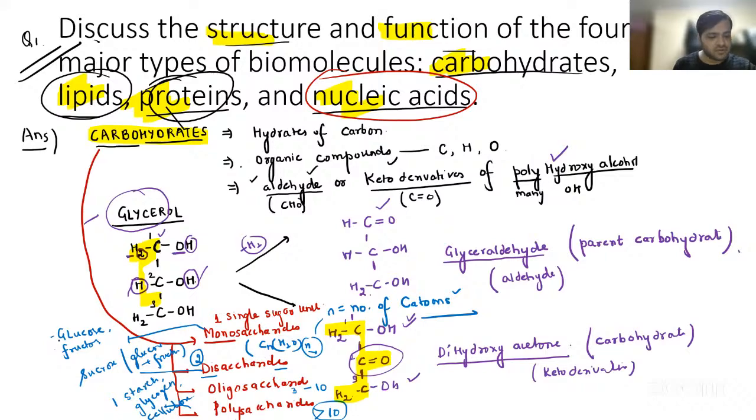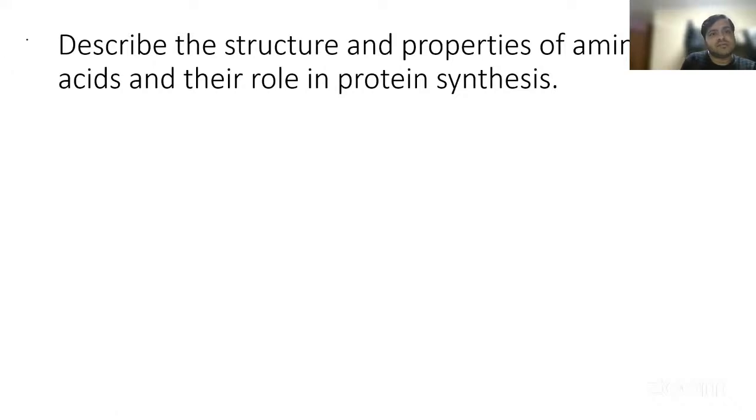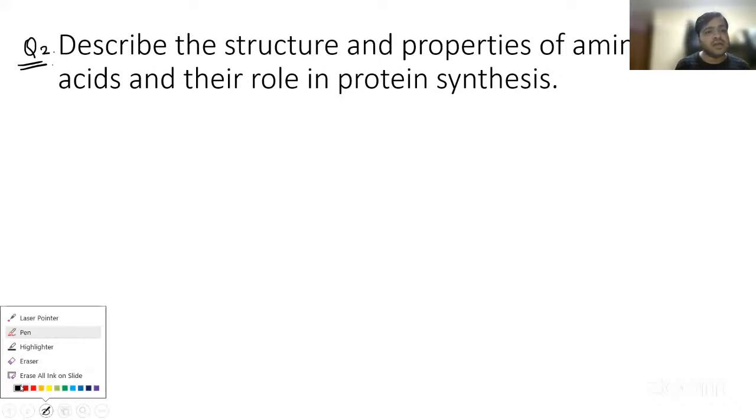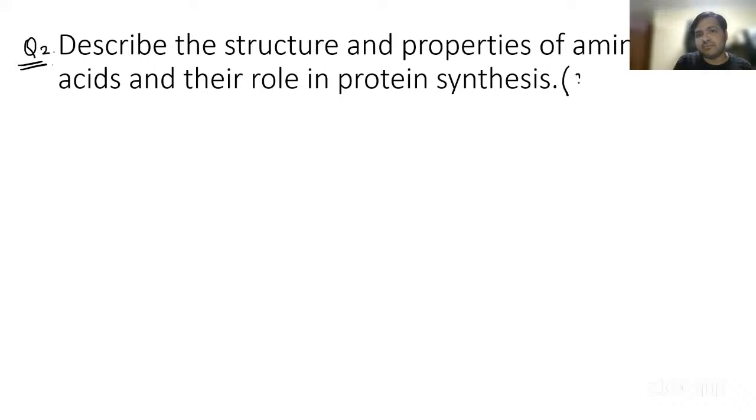Now coming on to the next question, guys. The next question says, describe the structure and properties of amino acids and their role in protein synthesis. Now it is a short answer type of question. In the starting only I have told you, either it can be asked like 8 marks or 5 marks. More probability is that it will be asked in the 5 marks part, right? So we are going to discuss the entire topic anyways, and I will be highlighting the important ones that you have to mention in the exams.